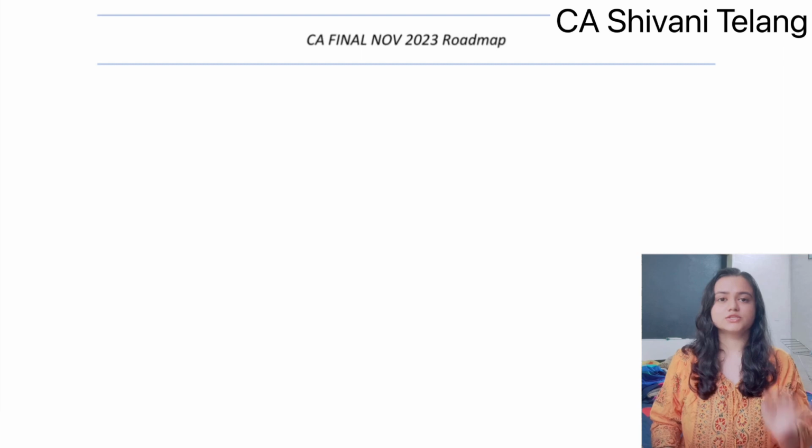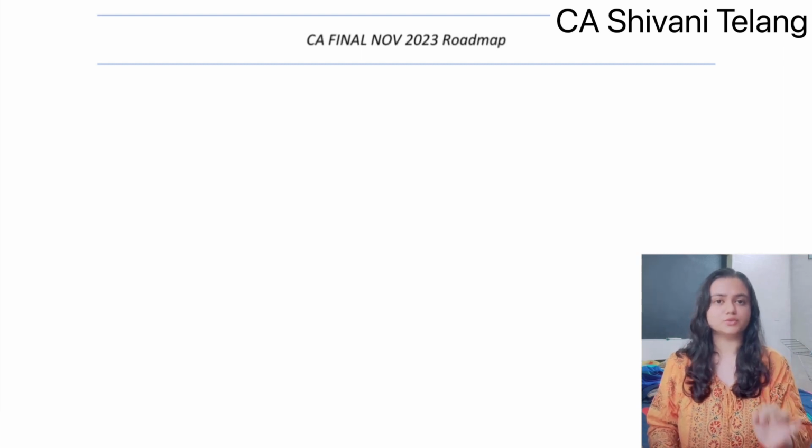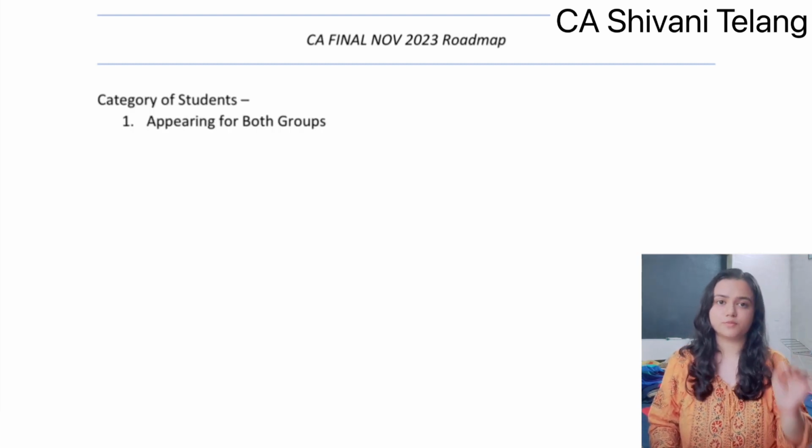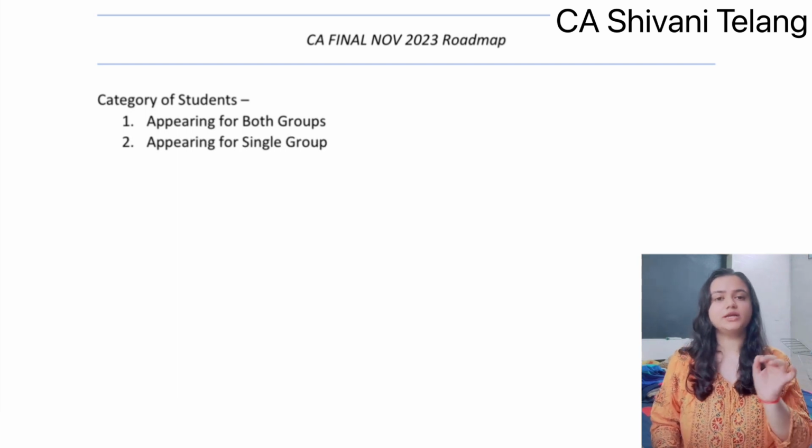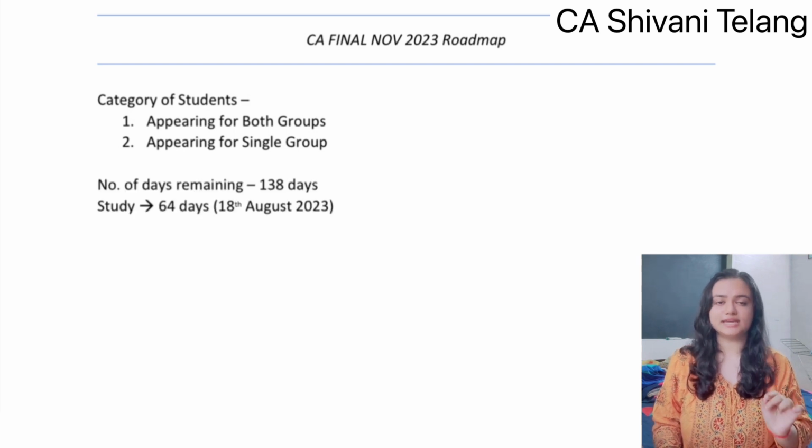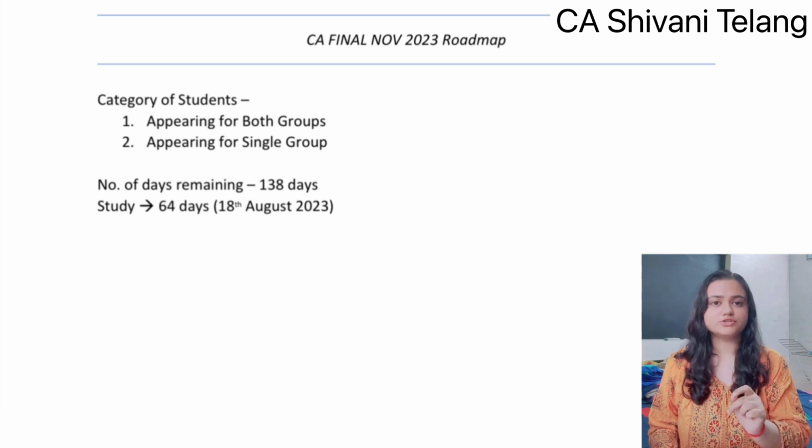So in this video we are going to discuss a roadmap or a preparation strategy for CA Final November 23 exams. So without wasting a moment, let's get started with the video. There are going to be two categories of students. Firstly, the ones who are appearing for both the groups, and secondly the ones who are appearing for a single group. So in total you guys have around 138 days for the exams to start, and in the video further I am going to tell you all how many days you should allot for your studies and how many revisions you should do and how much time should you allot to each revision.